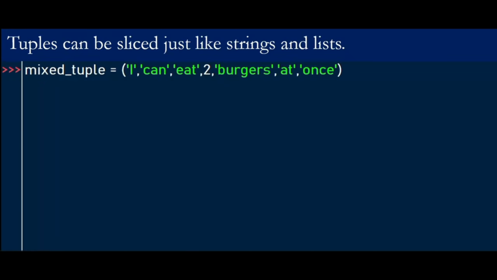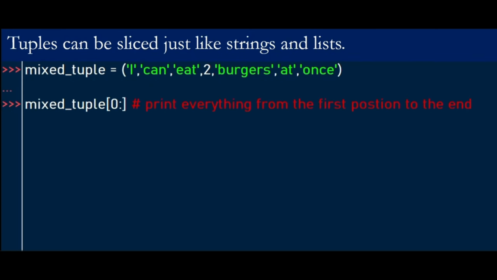We look at tuple slicing. Tuples can be sliced just like strings and lists. Tuple slicing is where you retrieve a substring. So we have defined a tuple called mixed tuple. Let's try to demonstrate tuple slicing.